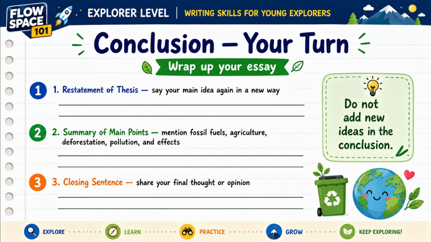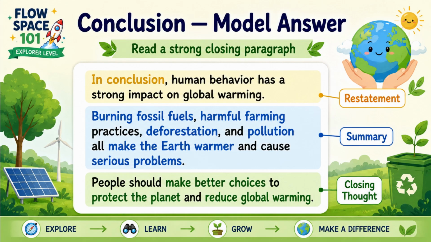Remember, do not add new ideas in the conclusion. Just wrap up your essay clearly. Pause the video and write your conclusion. Now let's read a model conclusion together. In conclusion, human behavior has a strong impact on global warming. This is the restatement. Burning fossil fuels, harmful farming practices, deforestation, and pollution all make the Earth warmer and cause